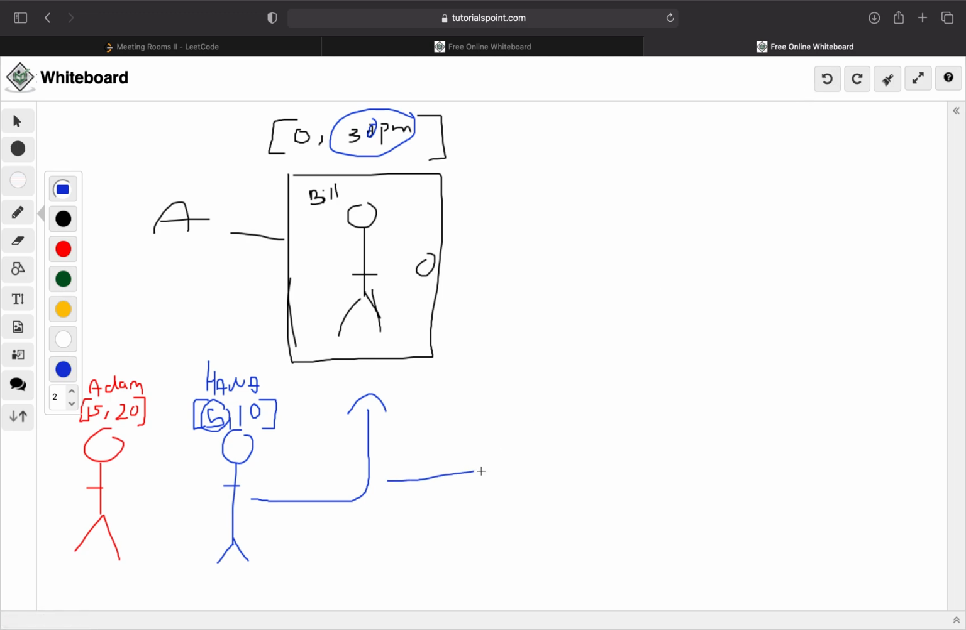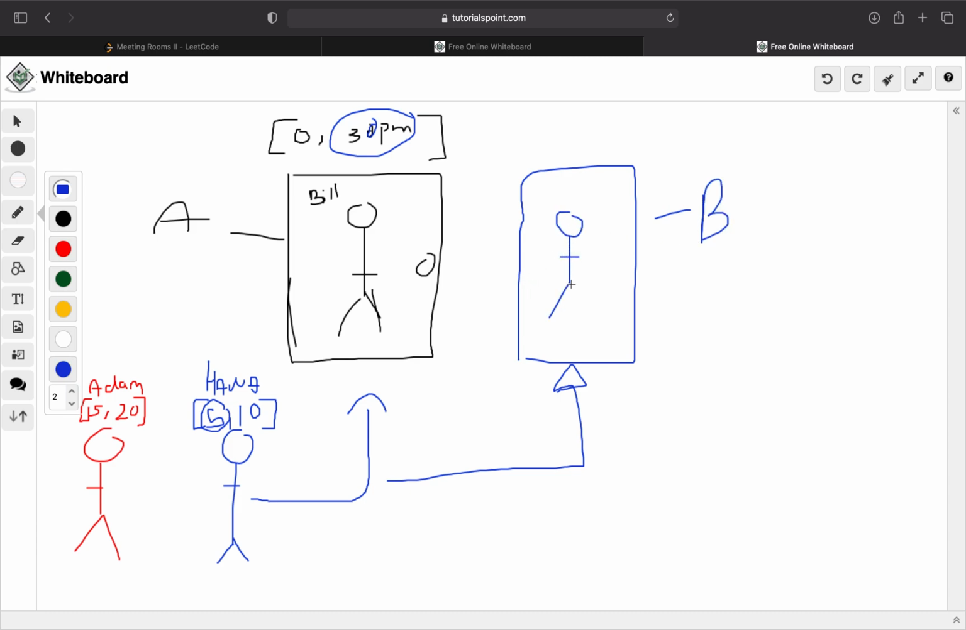So I go this way. I found there's no other meetings. There's just one open room. I'll call it room B, and this is where I will conduct my meeting. So I'll say Hawa has this room from 5 p.m. to 10 p.m. Okay, awesome. So right now we have 2 meeting rooms.